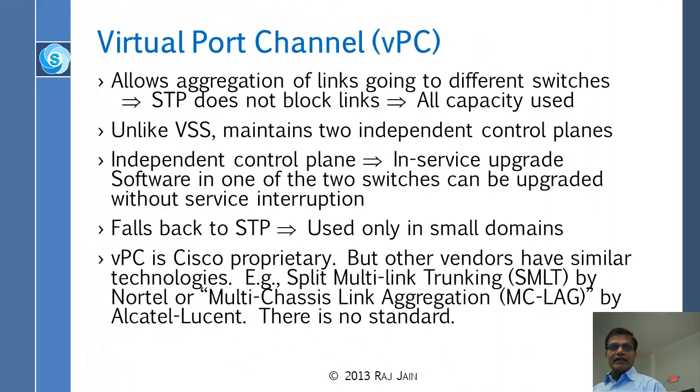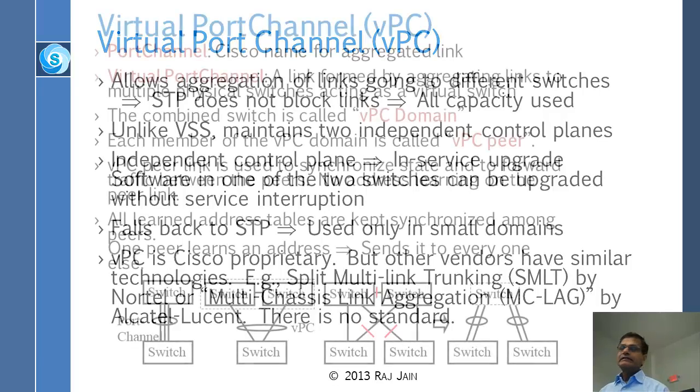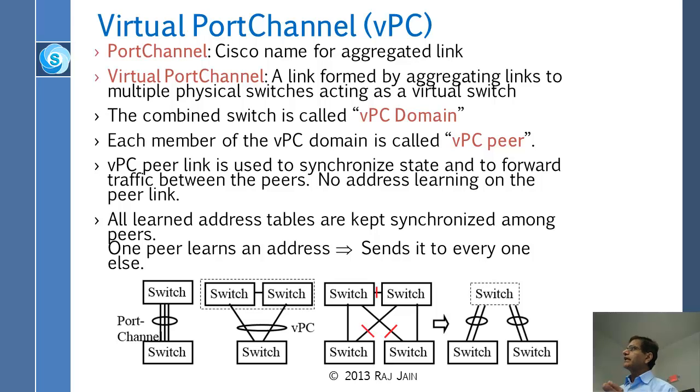Alright, okay, so actually I switched this slide and then I was trying to explain the first two concepts. The first concept is virtual switch system, which means you can take two switches and make them one. The second thing is virtual port channel, VPC, which means that you can take the links going to two switches and make them look like one. Before that was PC, port channel. Now this is virtual port channel. This combined switch is called the VPC domain. Each member of the VPC domain is called a VPC peer, so there are two peers.